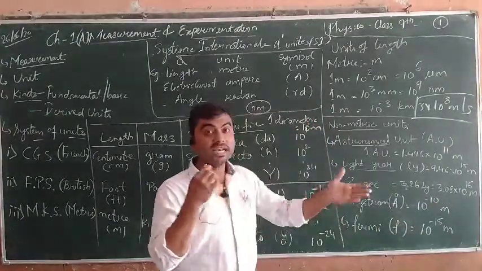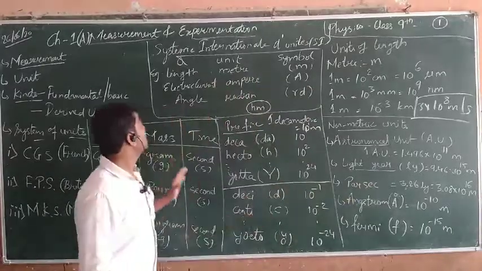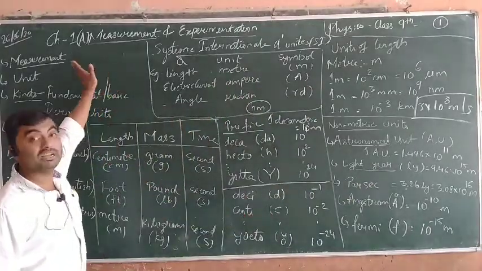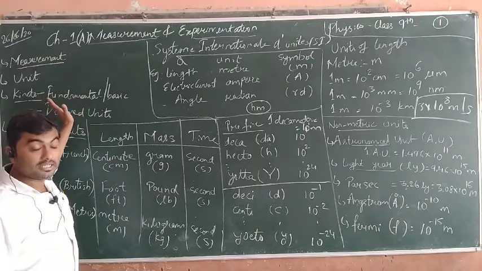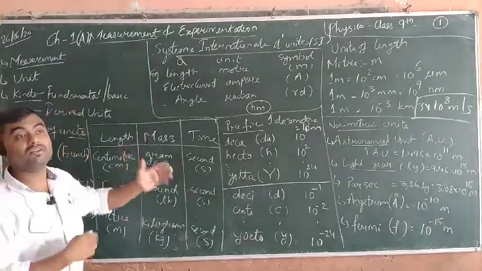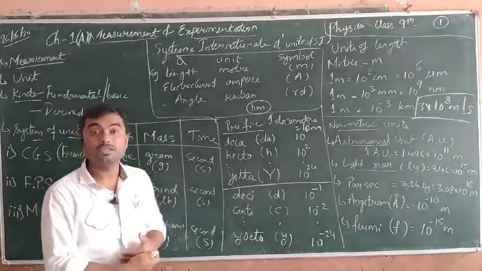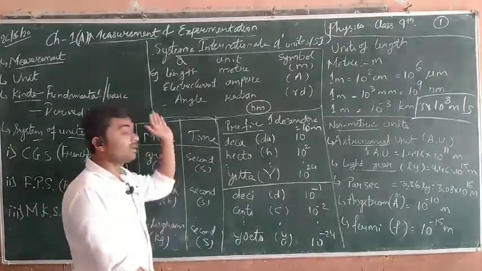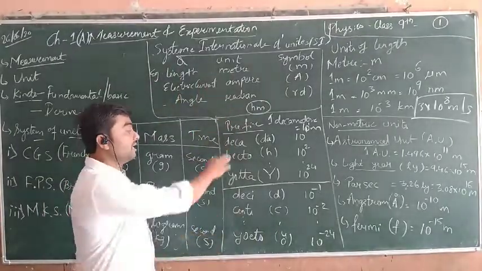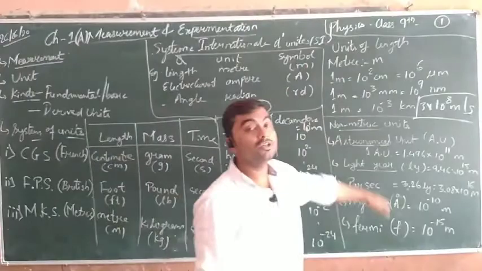So, as we have seen in this part, how measurement is defined, how units are defined, what the various fundamental types are, the fundamental quantities, fundamental units, the prefixes, and the units of length.